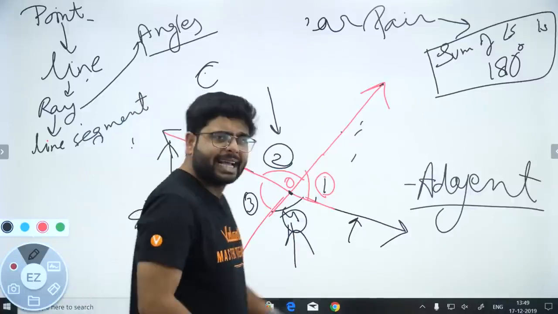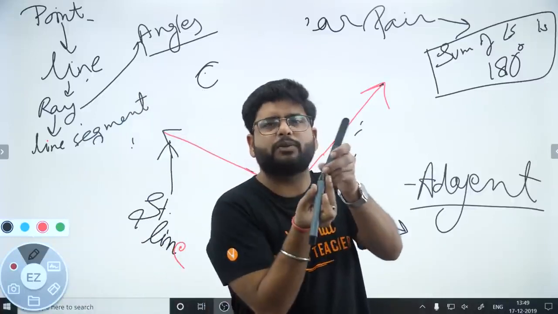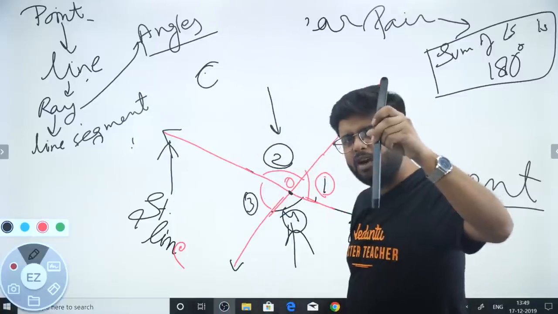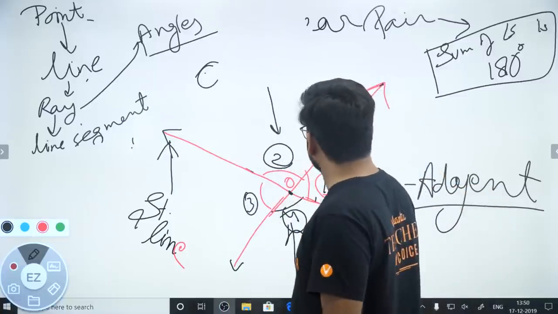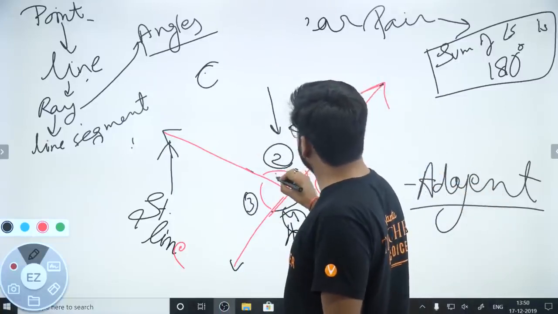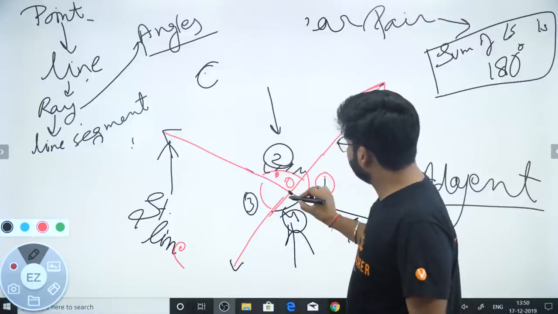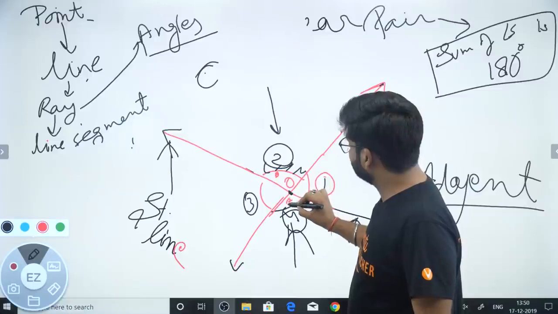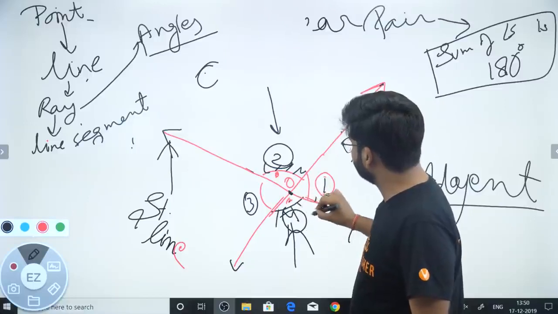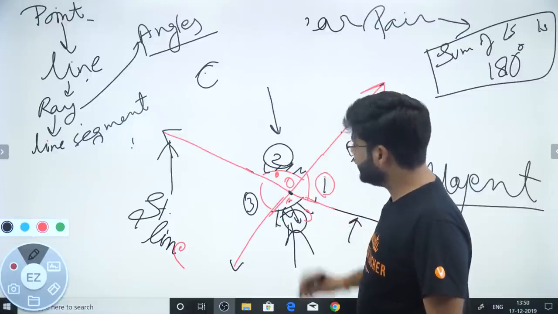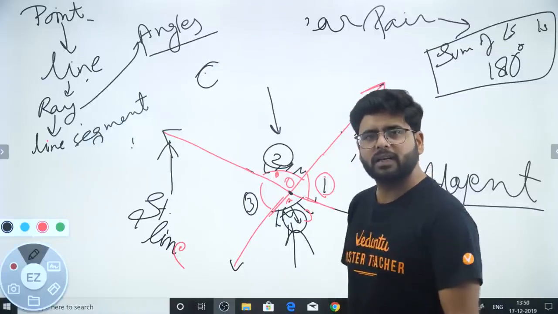These two angles, they are lying exactly opposite to each other. Exactly opposite to each other like this one. If I just try to make an eye of this one, right? So it will look in this direction. If I just try to make an eye of this one, so this angle will look into this direction like this, right? They are called the vertically opposite angles.